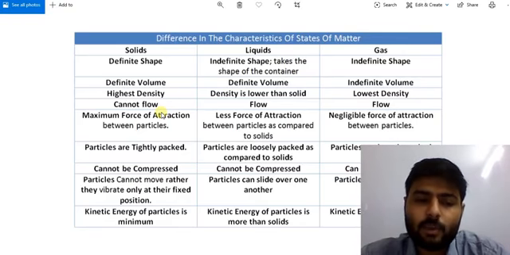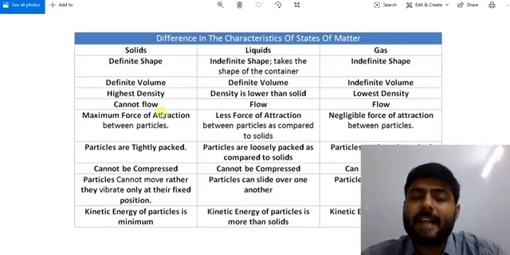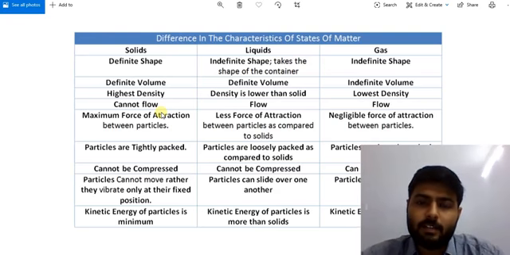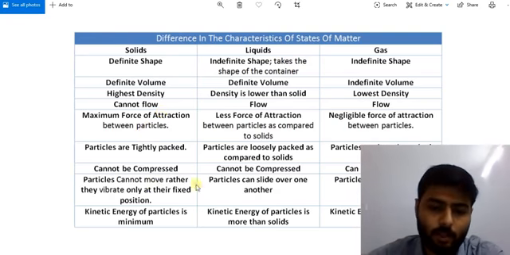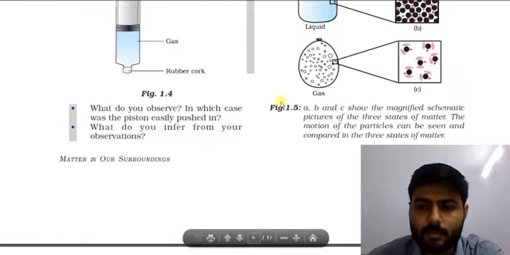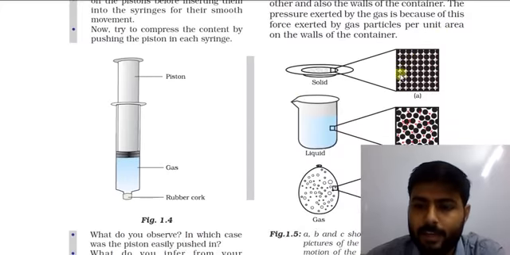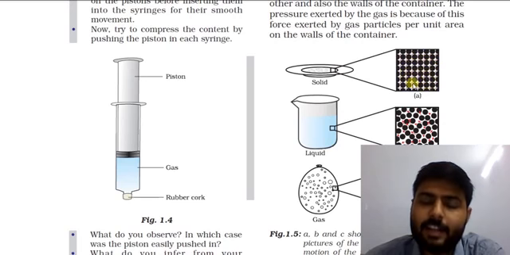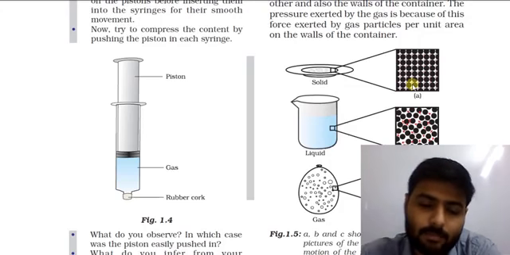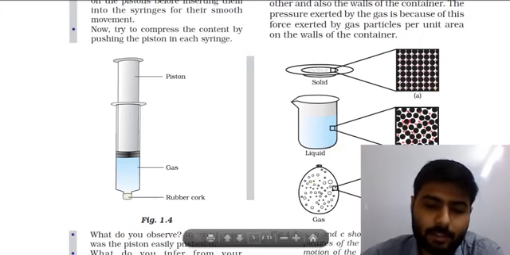Here we have another point in solid. Particles are tightly packed. In previous lecture, we have seen one figure. Let's look at that figure. Here in this figure A, you can see that the solid particles are very near to each other, and we call it closely packed, tightly packed. So here we have point.